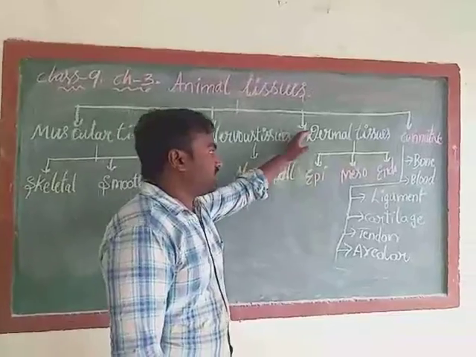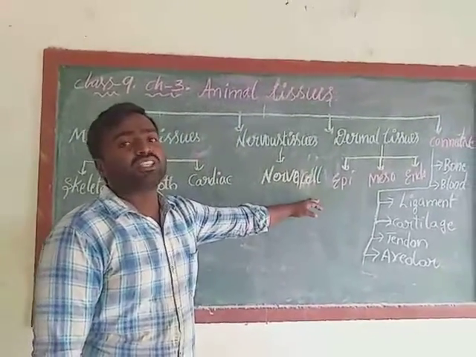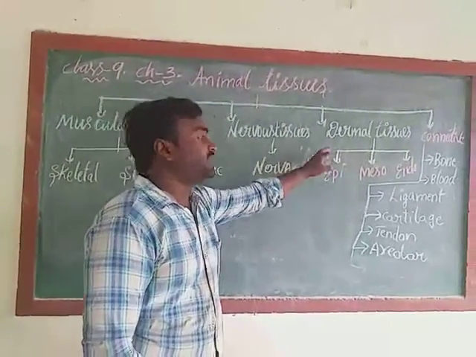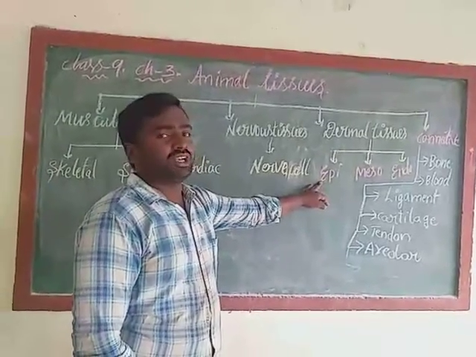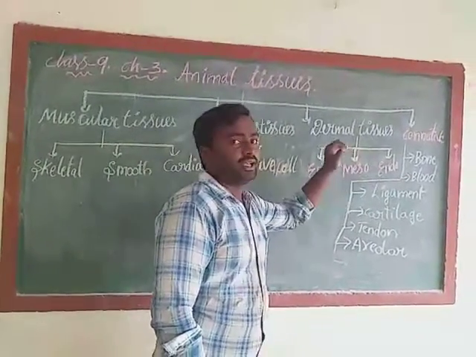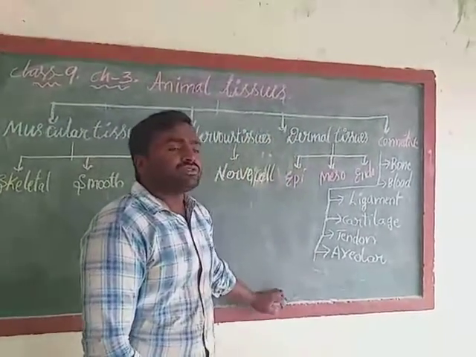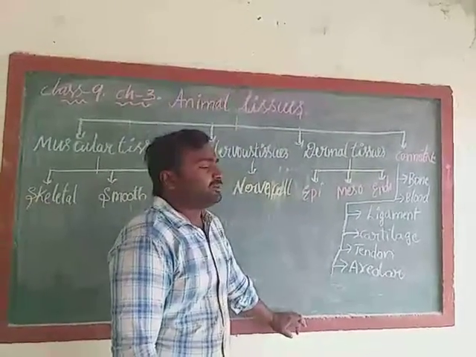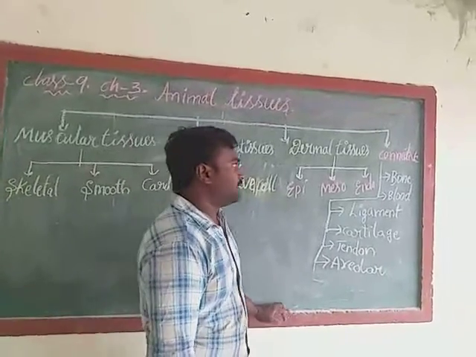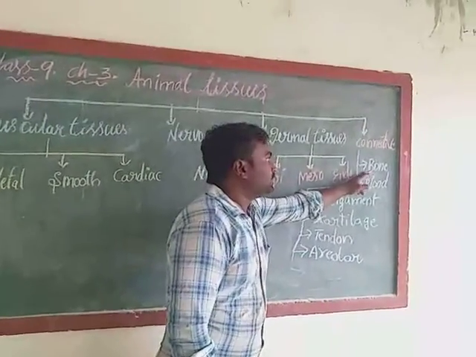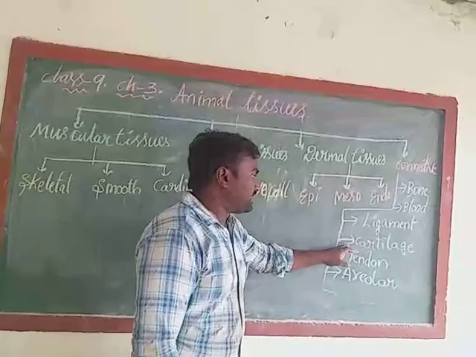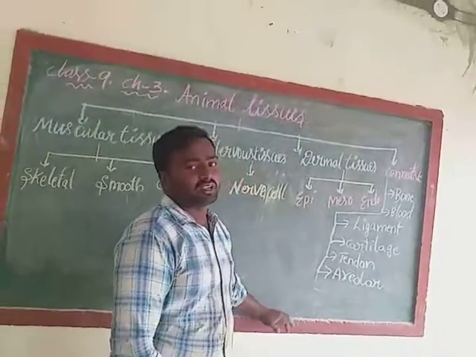Okay, dermal tissues. Dermal tissues are useful to form outer coverings to the animal body. How many types of dermal tissues are there? 3 types: epidermal, mesodermal, endodermal, like plant tissues. Here connective tissues. These connective tissues are useful to connect one part to another part in the animal body. So here bone, blood, ligament, cartilage, tendon and areolar tissues are there.